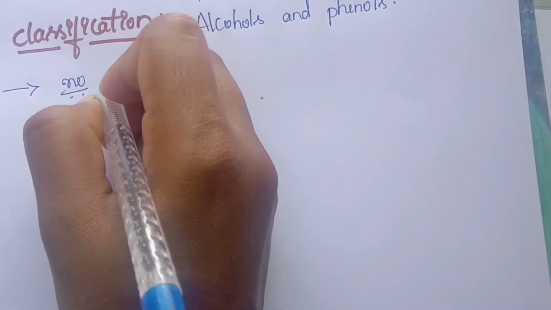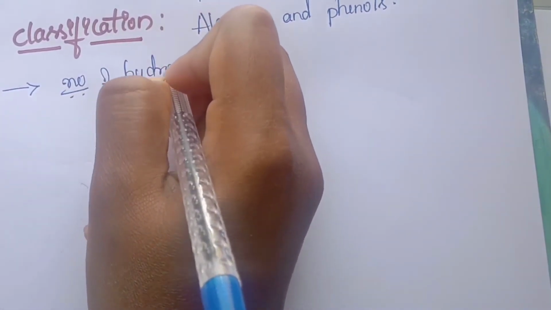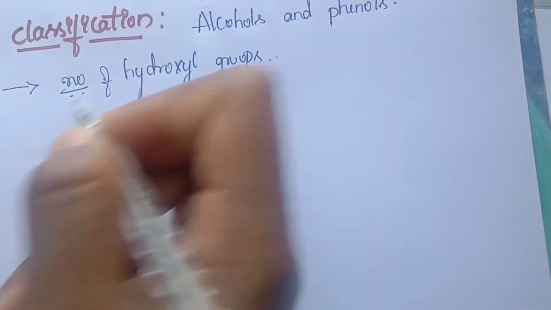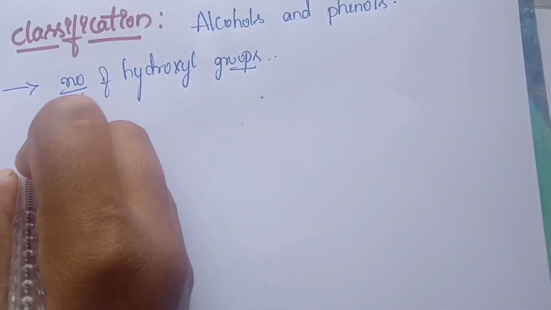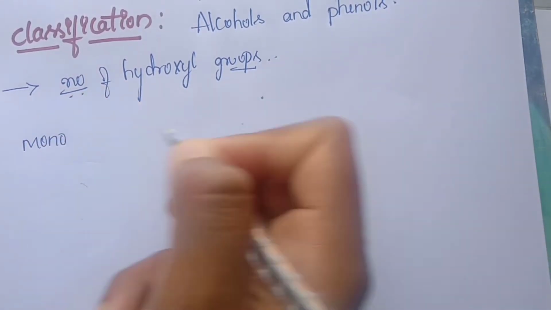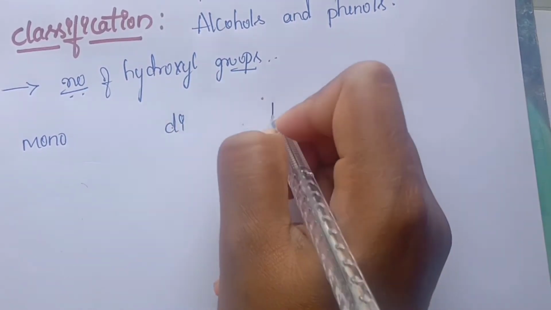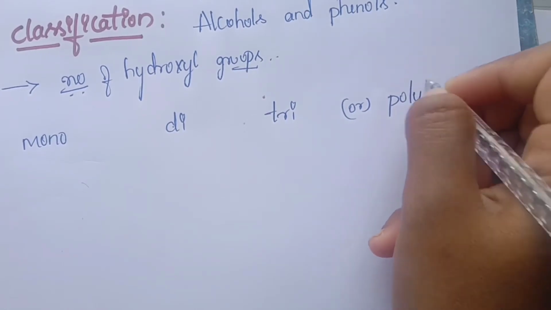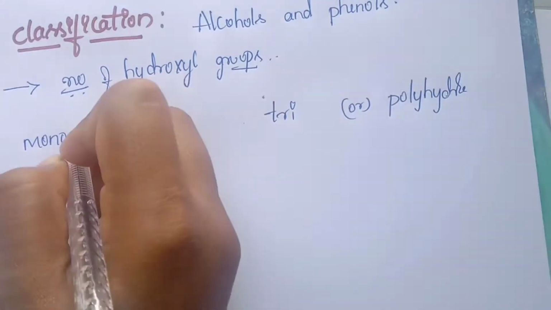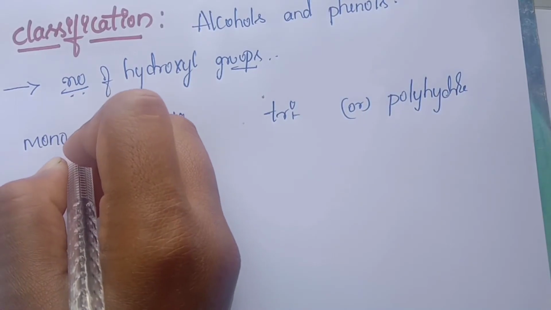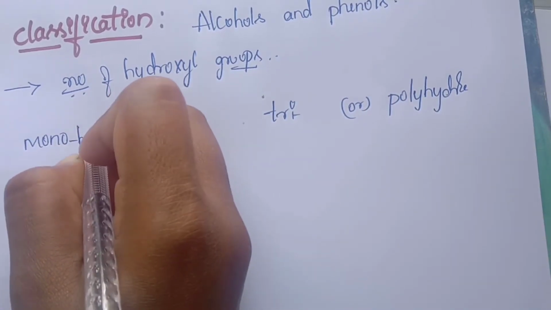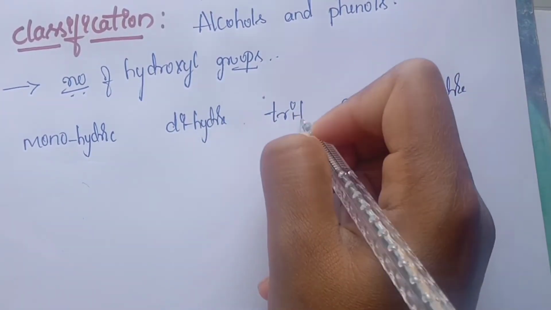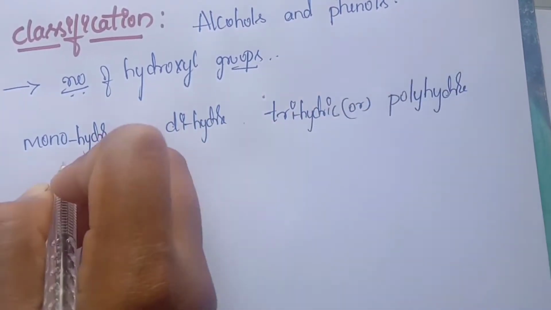The first one is classification based on the number of hydroxyl groups: mono, di, tri or poly, which we finally consider polyhydric. So it will be monohydric, dihydric, trihydric.